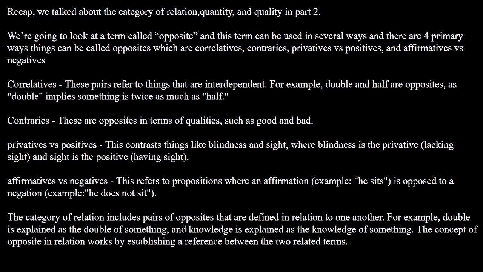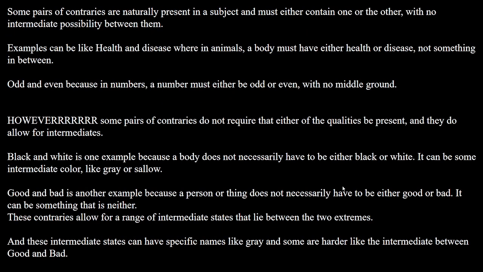And affirmatives and negatives. So these refer to propositions. For example, when we take an example of an affirmation, he sits, it is opposed to a negation, he does not sit, right? And so the category of relation includes pairs of opposites that are defined in relation to one another. For example, double is explained as the double of something, and knowledge is explained as the knowledge of something. The concept of opposite in relation works by establishing a reference between two related terms.